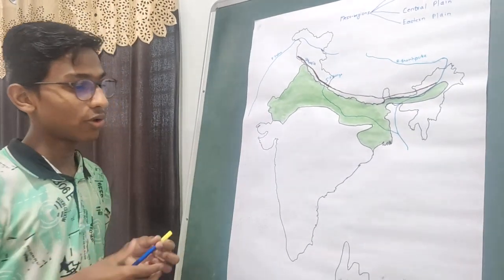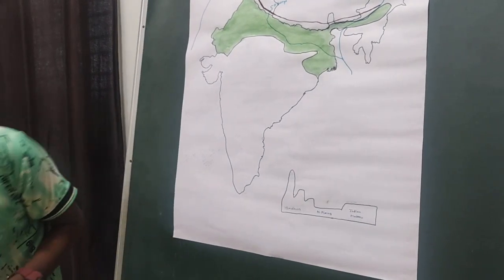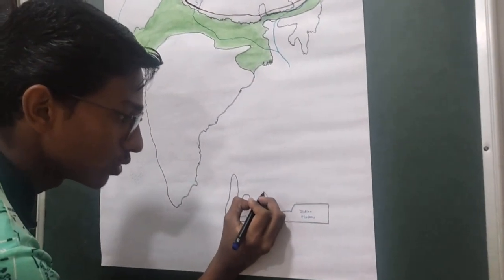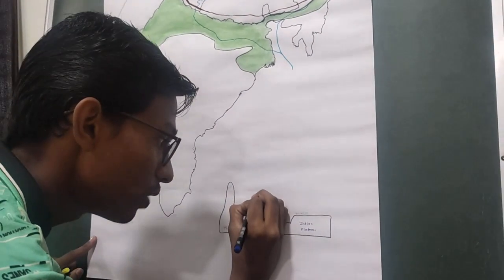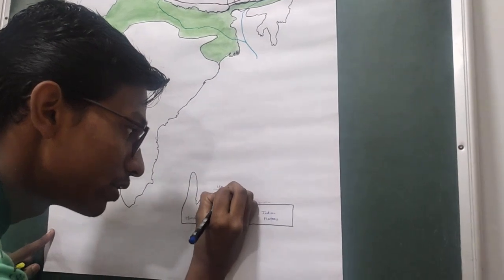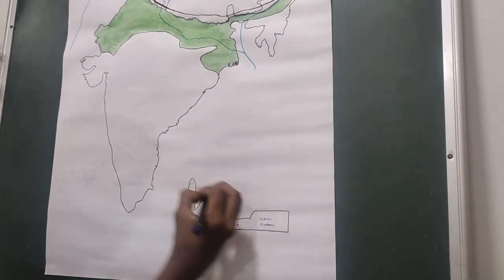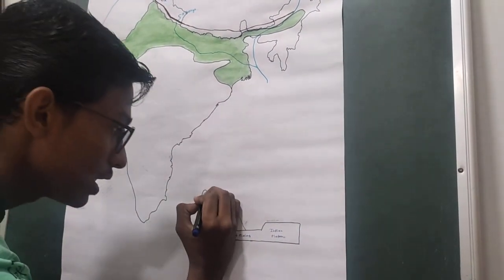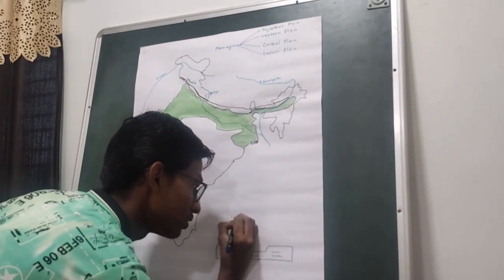Now, if we talk about the altitude, the northern plains have an altitude of 150 meters, which is very short as compared to the Himalayan mountains, because the Himalayan mountains have an altitude of 6,000 meters.